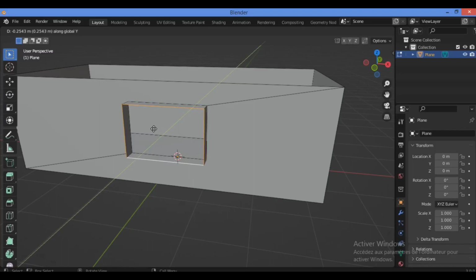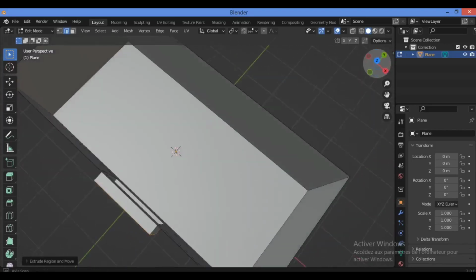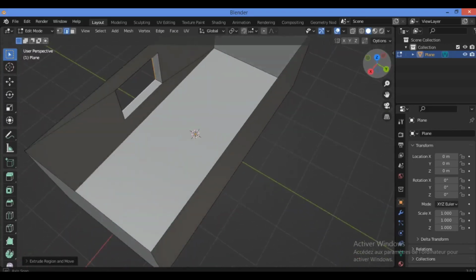I think will be so good because later I will add some other detailing for the wall using some modifiers like array modifier. And it doesn't really matter that we have some angles like this. We have created this angle on this wall. Doesn't really matter, so we just need to make a better and good topology for that.